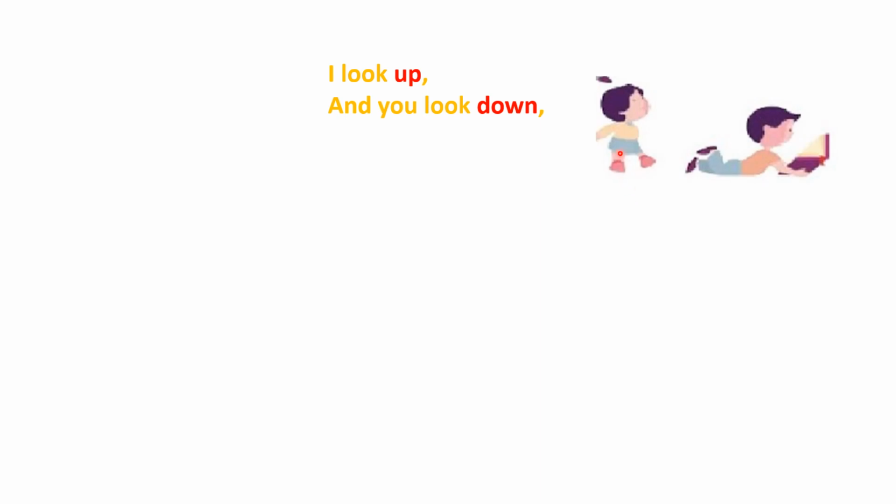Here the girl is saying whenever I used to look up, at that time you used to look down. Here you can see the girl is looking up and the boy is looking down. Why is the boy looking down? Because he is reading a book, right? And for reading we have to look down, right?